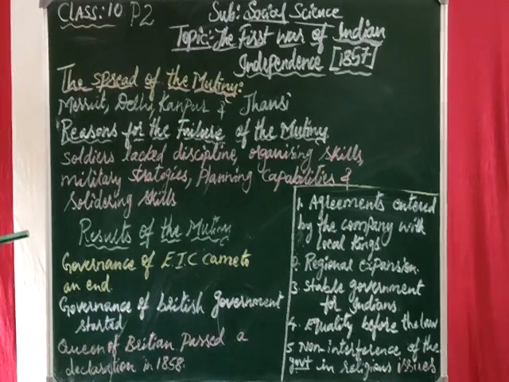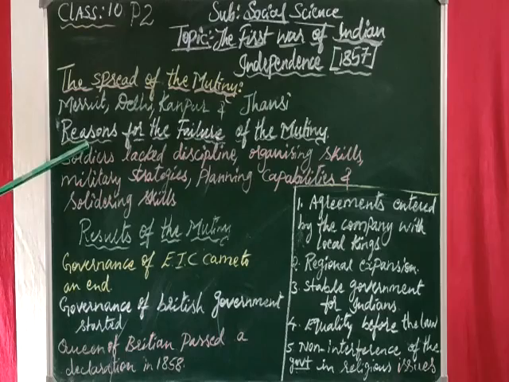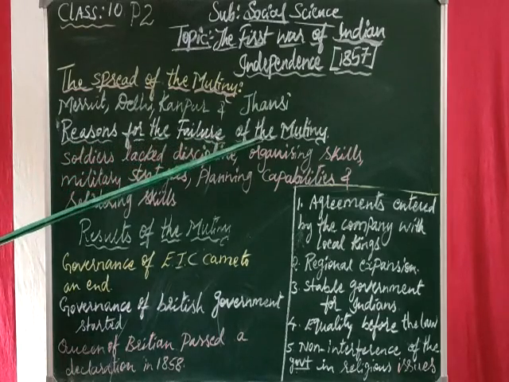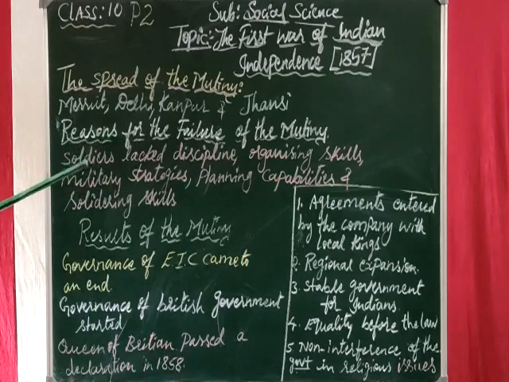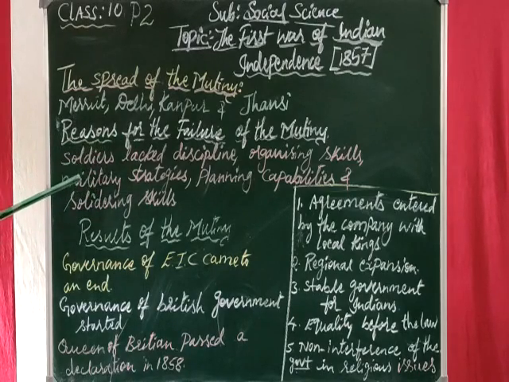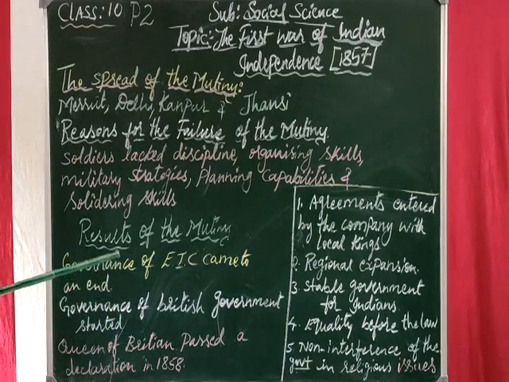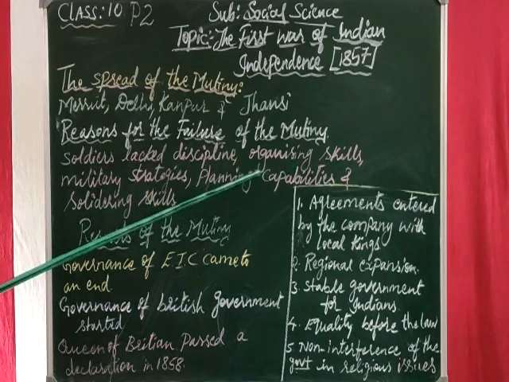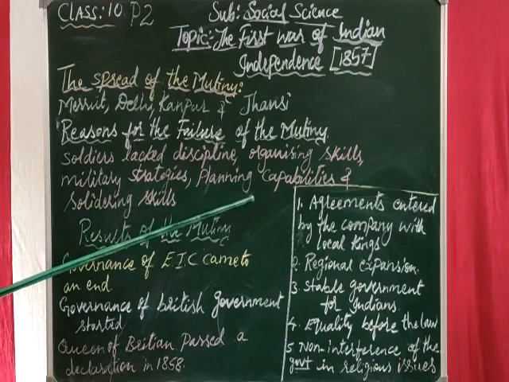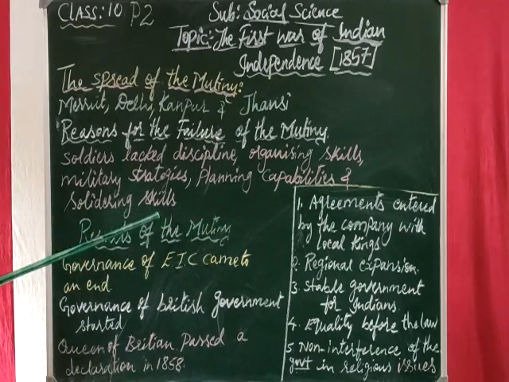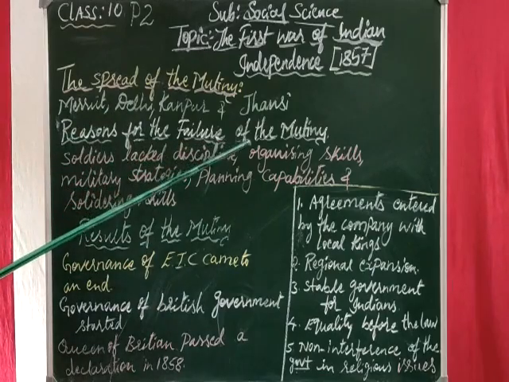Now, after so many incidents of the spread of the mutiny, let us move to the next topic, reasons for the failure of the mutiny. How did it not spread throughout India? What were the reasons? The first reason, number one, it didn't spread to the whole of India. Second reason, it concentrated on issues of the rights of the queens and only on liberation of the country. Then third, the soldiers lacked discipline, organizing skills, military strategies, planning capabilities and soldiering skills. There have been many reasons for the failure of the mutiny.